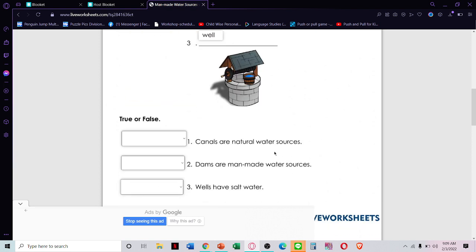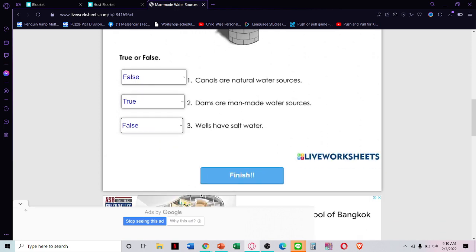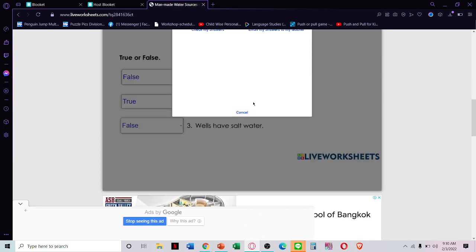True or false? Number 1. Canals are natural water sources. False. They are man-made. Dams are man-made water sources. True. Wells have salt water. False. They have fresh water only. Fresh water. Yes.